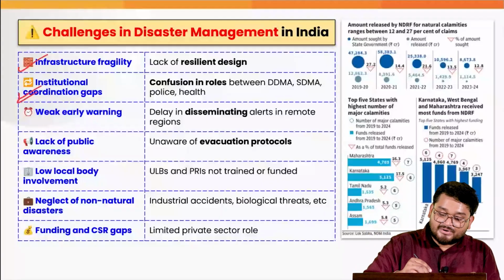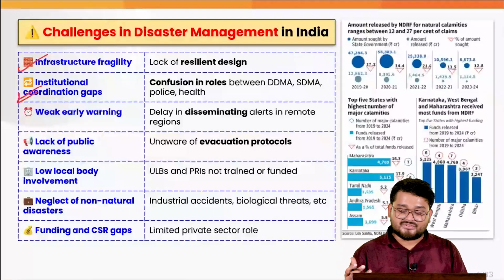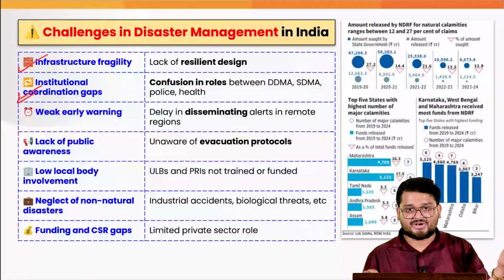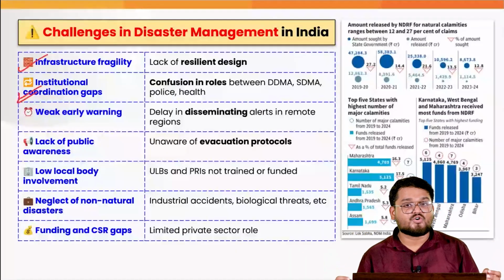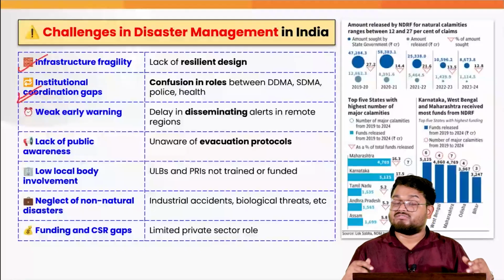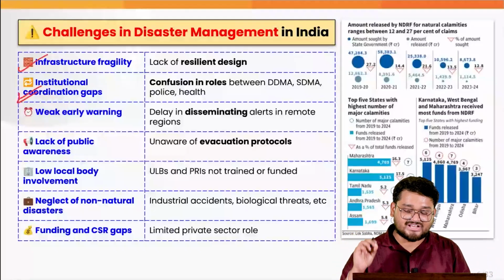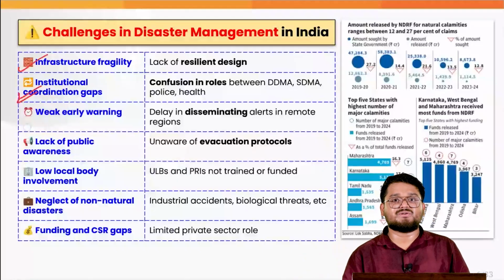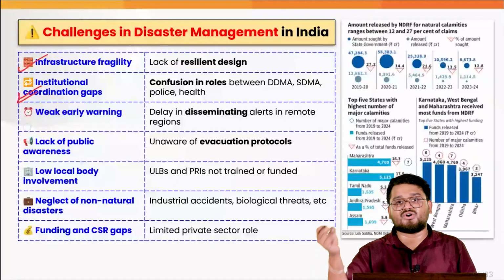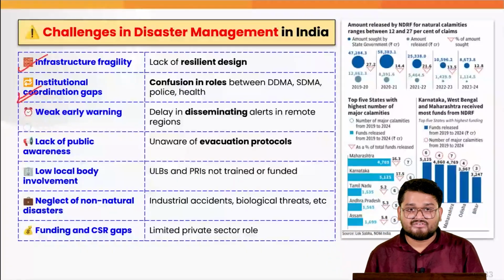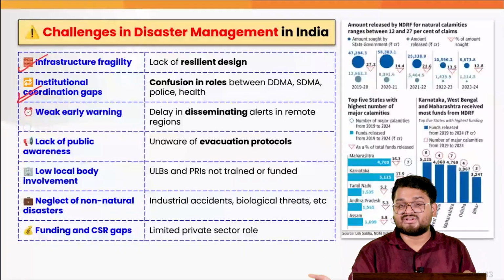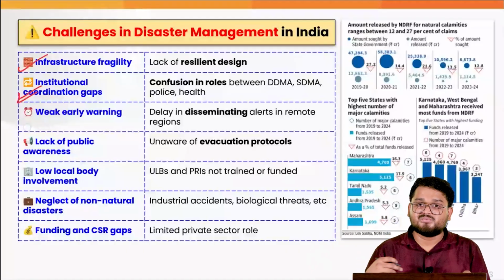Next, when we talk about institutional coordination gaps, these gaps remain because of the National Disaster Management Authority, which is the prime authority for overseeing and managing the various protocols regarding disasters in the country. The coordination with the district disaster management authority, the state disaster management authority, and even at the local level, when coordinating with the municipal bodies and the Gram Sabhas, is quite poor.